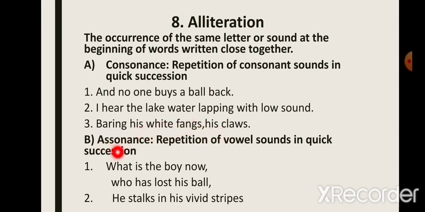Now let's see the example of assonance. "What is the boy now who has lost his ball?" Here the vowel sound o is repeatedly used in the words here. Next we have, "he stalks in his vivid stripes." So the vowel i, that the sound is ee. So this sound has been repeatedly used in the words which are placed close together. We say, he stalks in his vivid stripes. So this vowel sound has been repeatedly used.